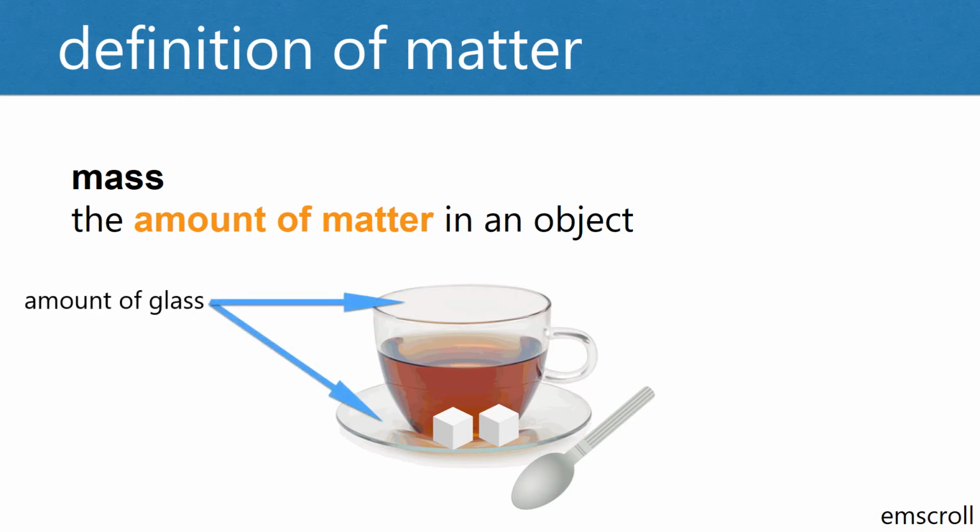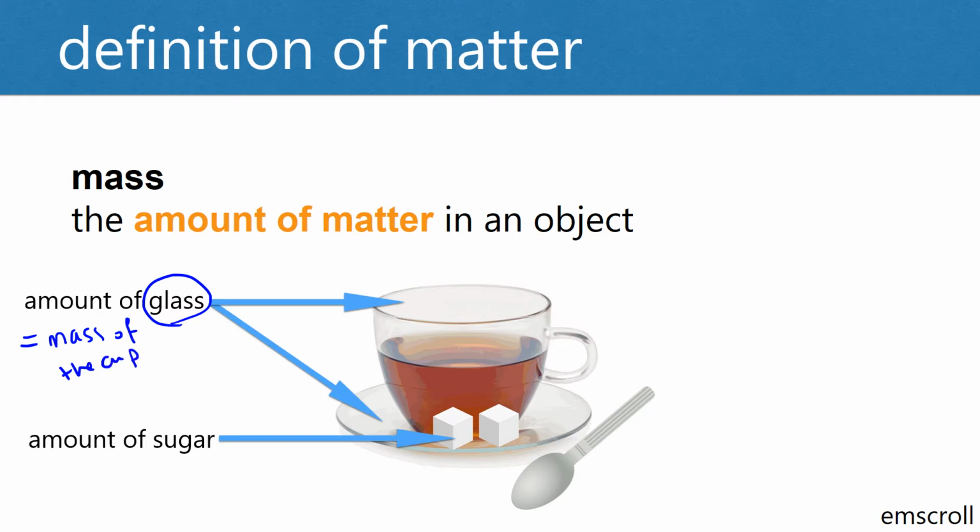For example, the amount of glass in this glass cup is the amount of matter in the glass cup, because the glass cup is made mainly of glass. So the amount of glass in the glass cup is equal to the mass of the cup. Similarly, the amount of sugar in the sugar cube is equal to the mass of the sugar cube, because it's the matter of the sugar cube.